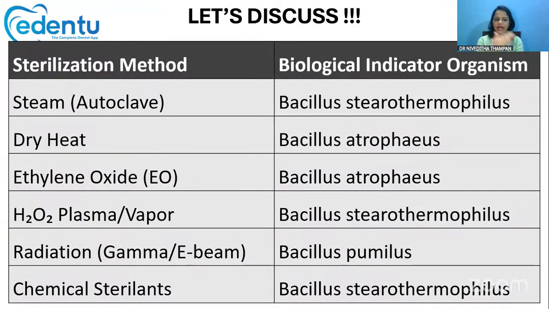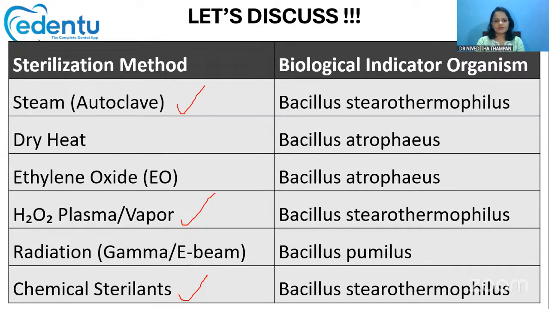So let's have a look at the different sterilization methods and the biological indicator organisms. For autoclave or steam sterilization, for hydrogen peroxide or plasma sterilization, and for chemical sterilization methods, we can use Bacillus stearothermophilus.